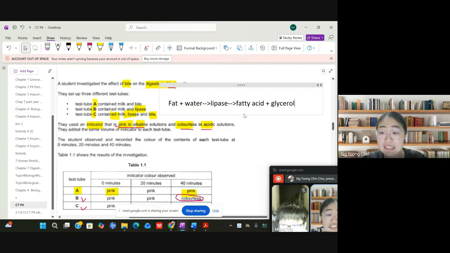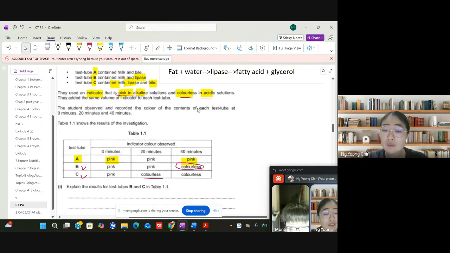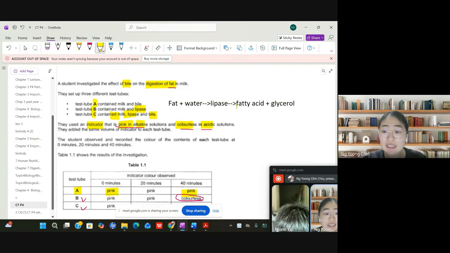Because they show fatty acid, right? Fatty acid is a kind of acid. So that's why the color will change. Now the solution will become acidic because of the presence of fatty acids. Due to the presence of fatty acids, they will cause the indicator to change color and become colorless, showing that it is an acidic solution.